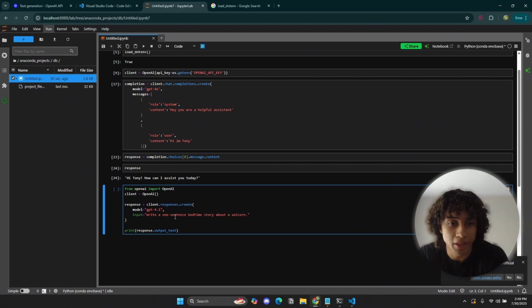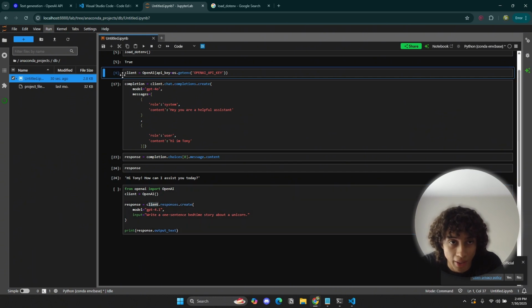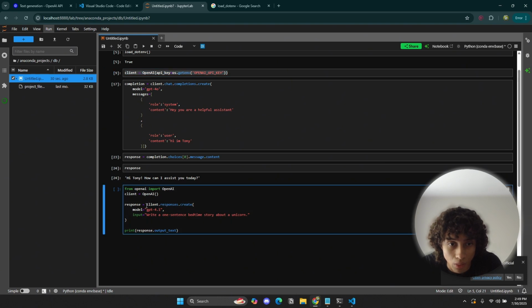And the new method, I mean, it's actually very simple. You just type in client, right? You connect to the client, the same way you connect to the client. You initialize a client, right?